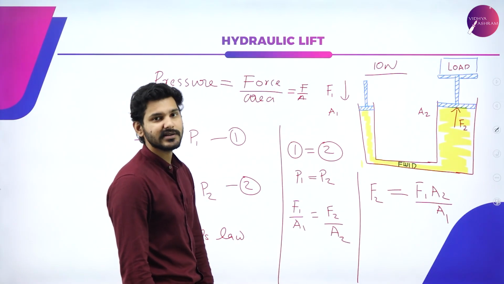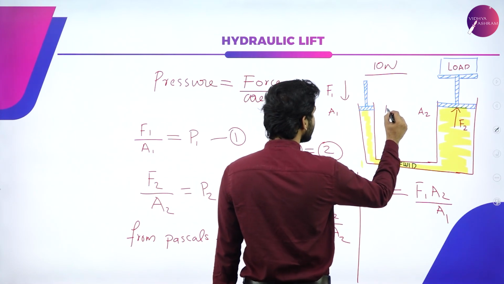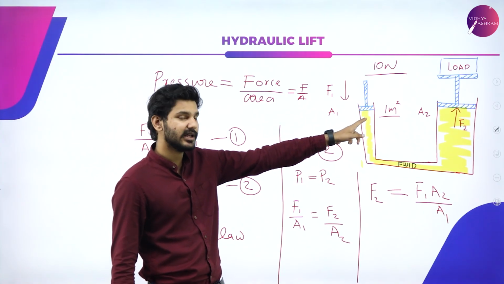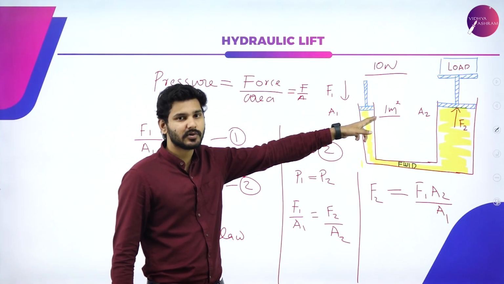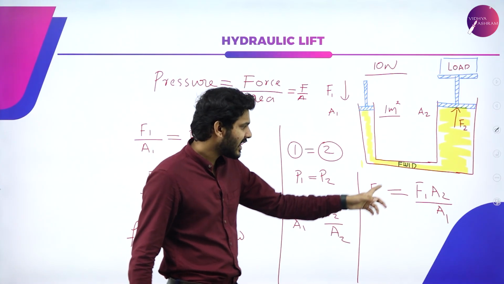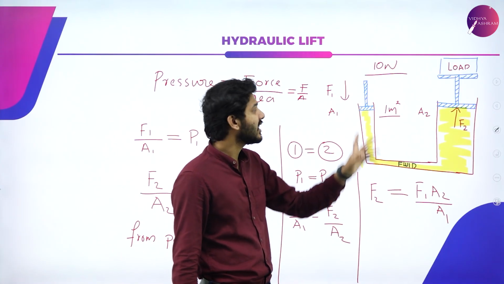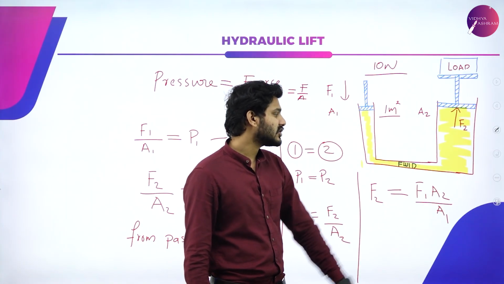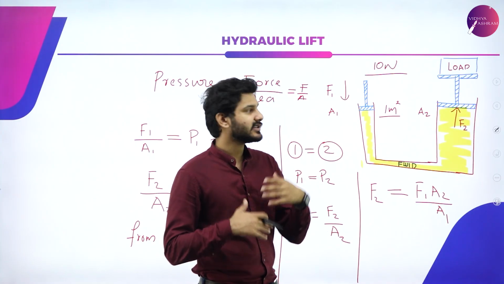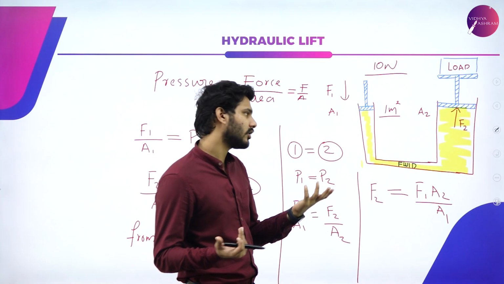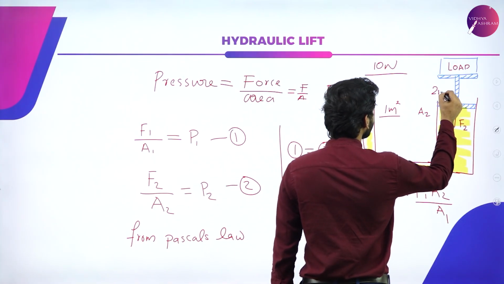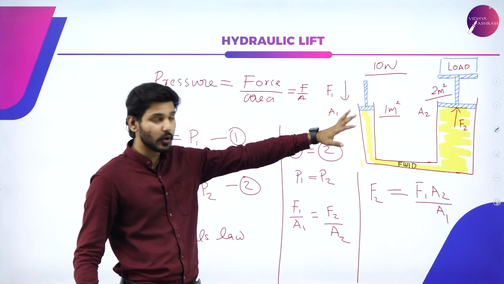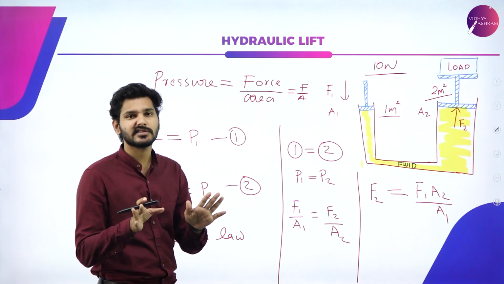Let's say the area here is 1 meter square. So I'm applying a force of 10 newtons onto this particular region, which is 1 meter square in area. So F1 is 10 newtons and A1 is 1 meter square. And A2, let's say it is a comparatively larger area. Let's give it 2 meter square, that is A2, just twice as large. It is much larger, but let's say for argument's sake, it is only double.